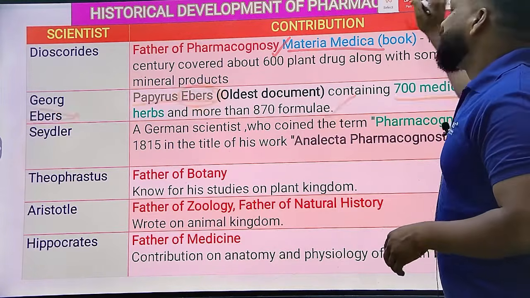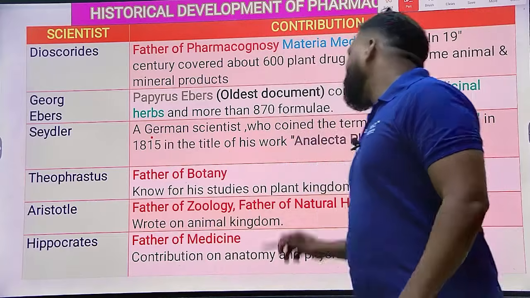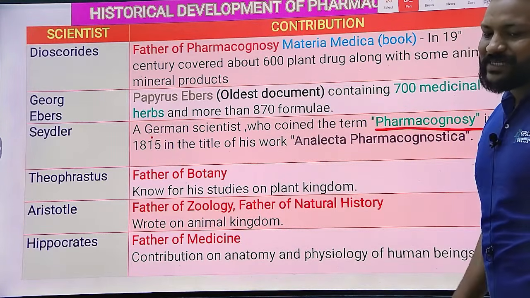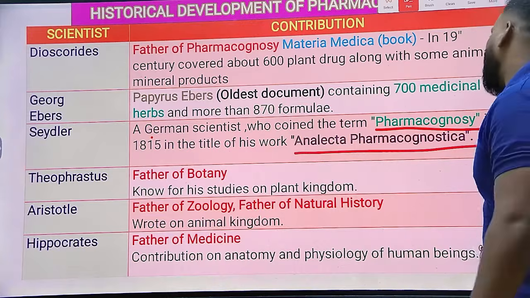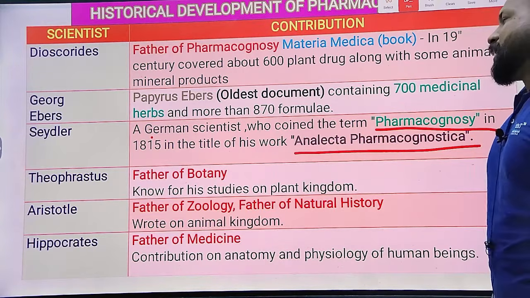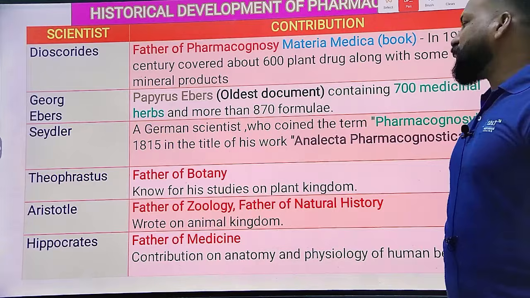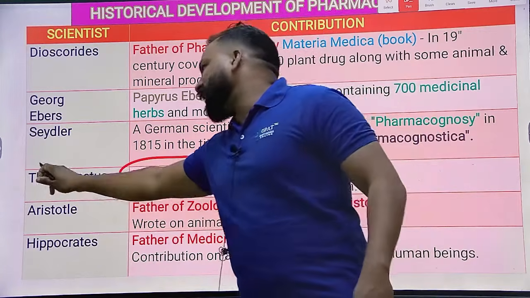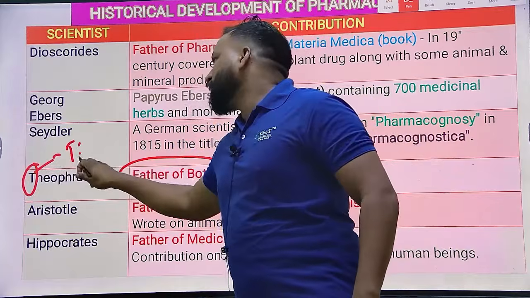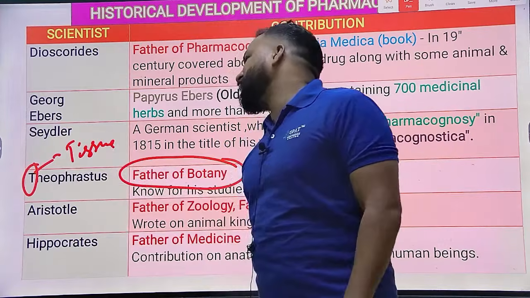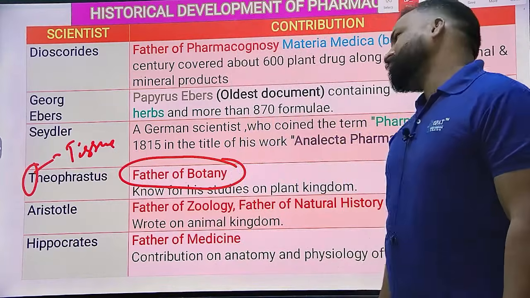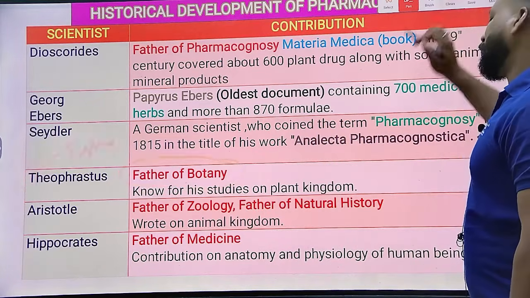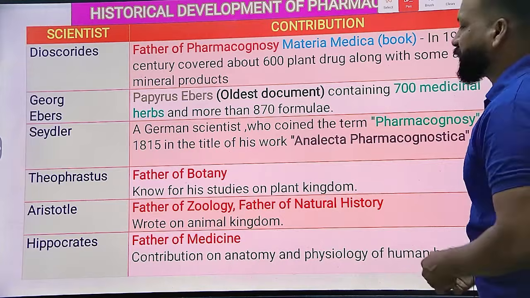Next, C.S. Sedler is a German scientist who coined the term pharmacognosy. That was the proof, and I told you already, in his research work called Analecta Pharmacognostica. Coming to the next one, Theophrastus is the father of botany. Remember T stands for tissue, and tissues are present mostly in plants. Clear? He is known for his studies on the plant kingdom.